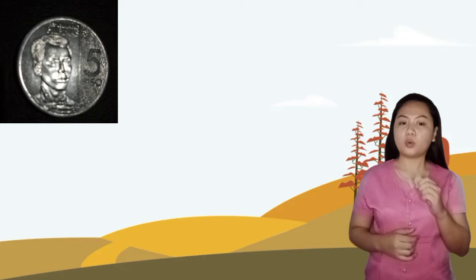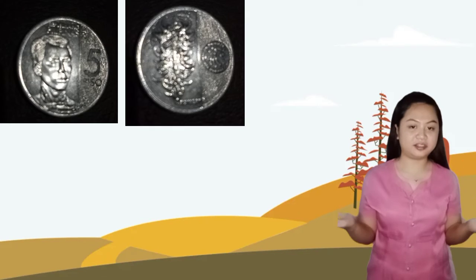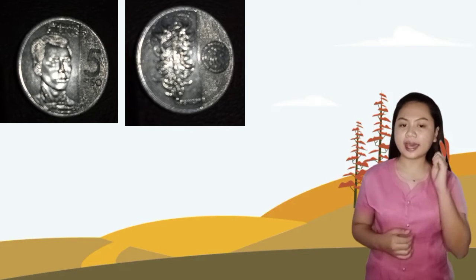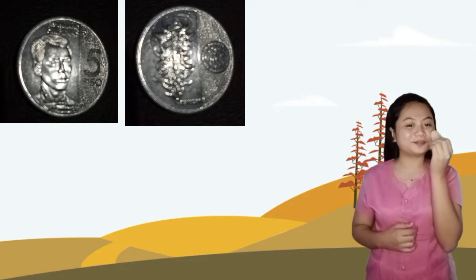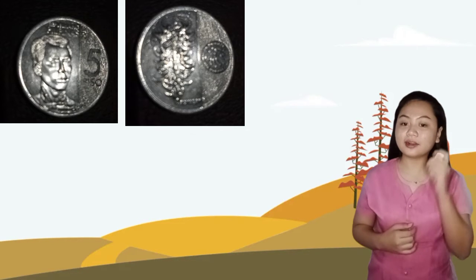What does it consist of? Yes, that's right. The coin consists of a head and a tail. Class, I have a coin here. Let's toss the coin together. What is your result? Okay, let me show you.